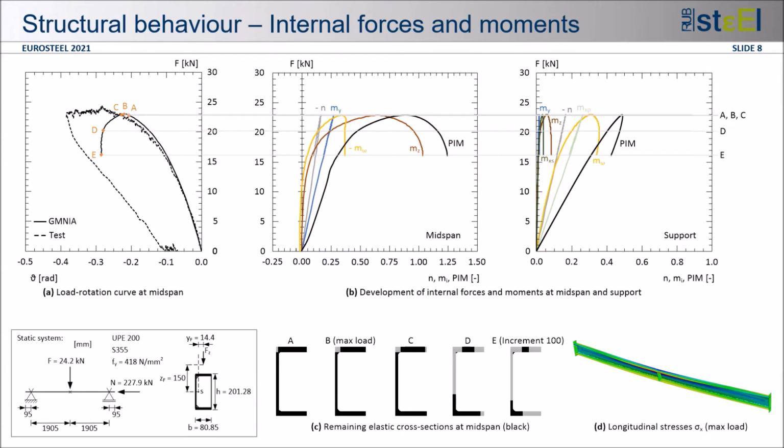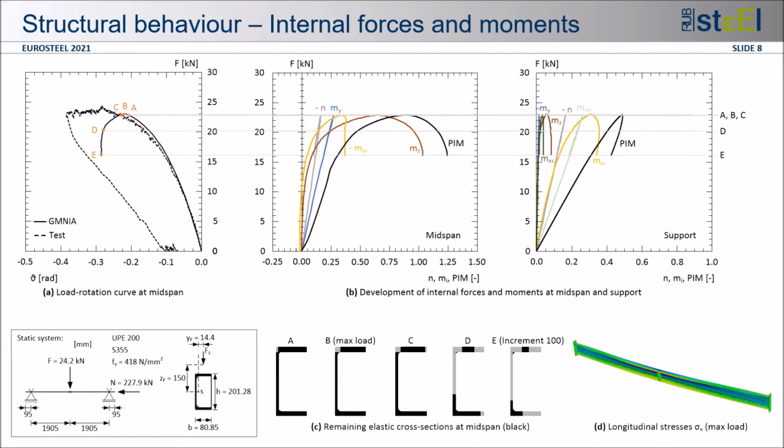Then we analyzed the structural behavior of the members in detail. For this purpose, we examined the load rotation curve at mid-span, the development of internal forces, and the remaining elastic cross-sections for the increase of the loads. The left diagram in figure B shows the internal forces at mid-span, and the right diagram shows the internal forces at support. Here, the figures present the results of test member number 4.